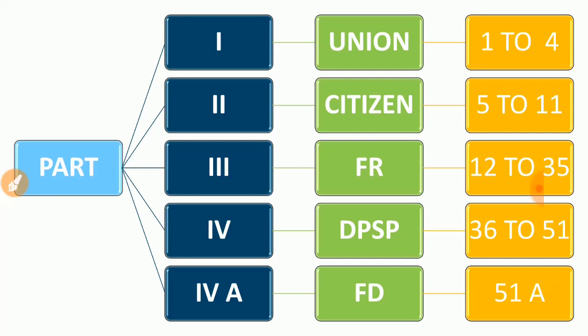And Part 4 is the Directive Principles of State Policy. Those are principles the government has to keep in mind when they make some law or act that affects the people of India. That means the government or the state, when they frame policies, have to keep the main ideologies of India in mind, like Gandhian principles, socialism, etc. And the articles associated with Part 4 are 36 to 51.